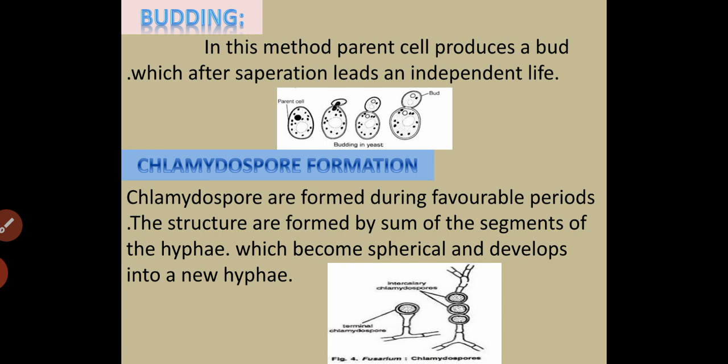These are the three types of vegetative reproduction seen in fungi. In my next class, I am going to discuss with you the asexual reproduction and sexual reproduction taking place in fungi. Thank you.